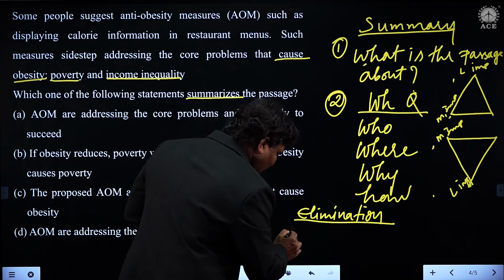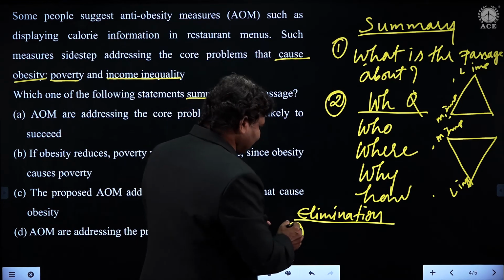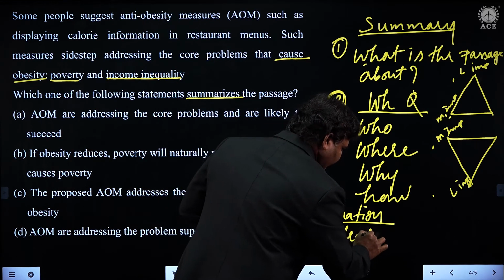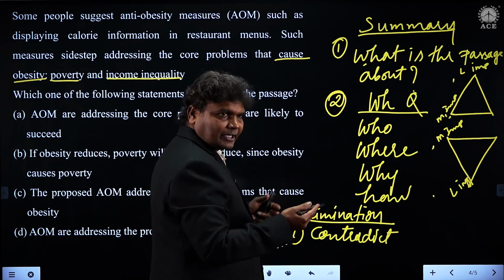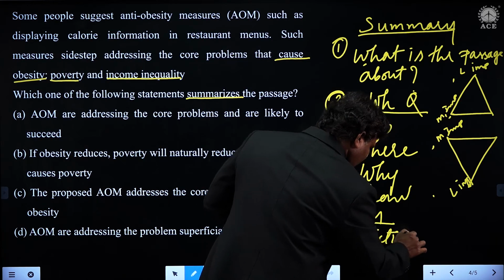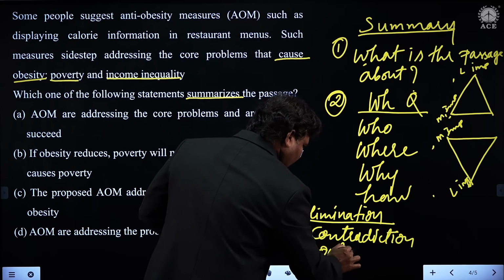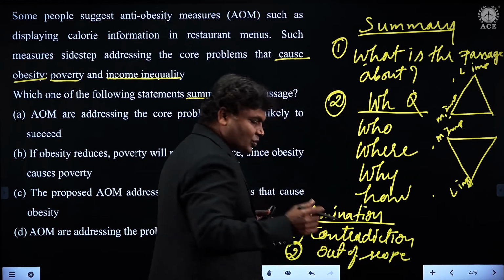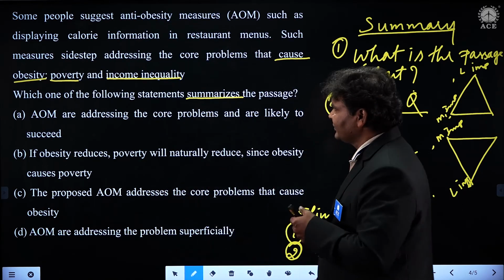What will you eliminate in point number 1? Something contradicting the argument we have to eliminate. And the second one is something out of scope, which is not mentioned in the argument, we also have to eliminate.